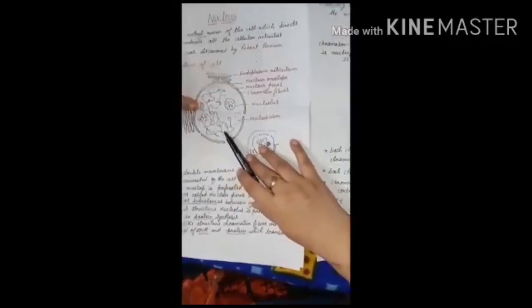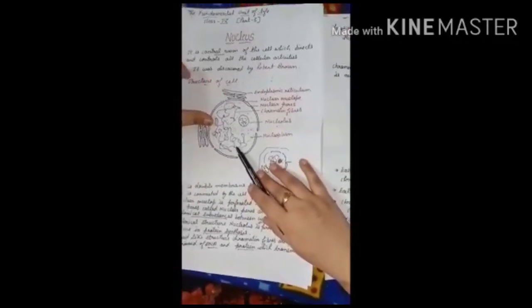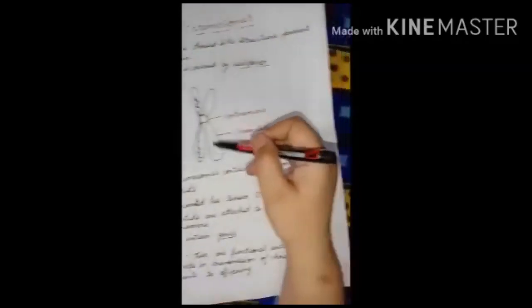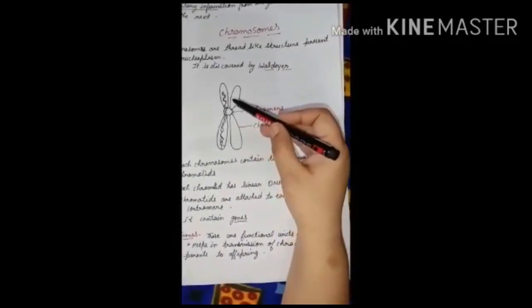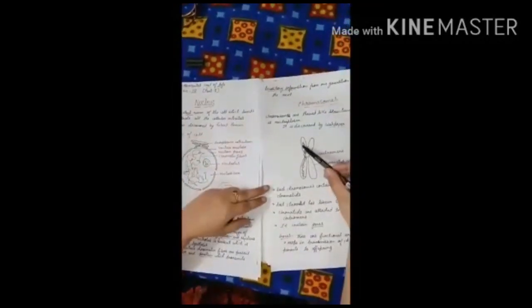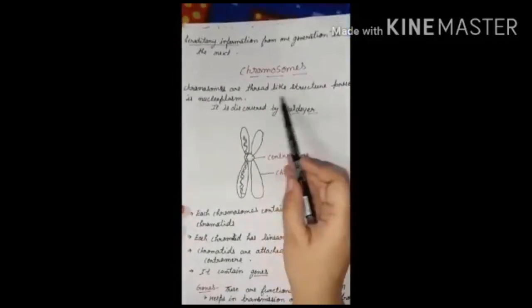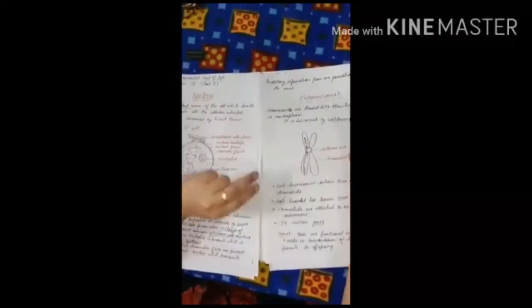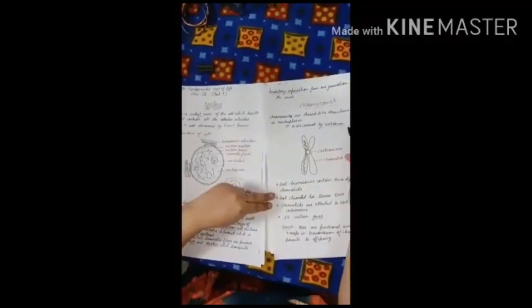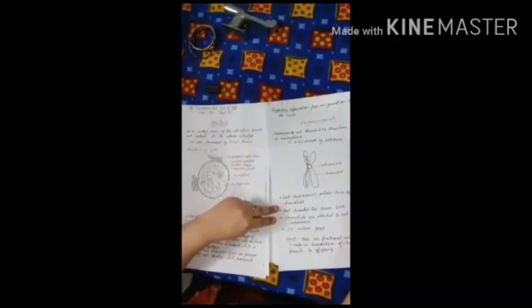Now when these thread-like structures are condensed, they are converted into chromosomes. In the other stage of the cell division, the chromatin fibers condense and become like this, and these are called the chromosomes. Chromosomes are thread-like structures that are present in the nucleoplasm. Chromosomes were discovered by the scientist called Waldeyer.